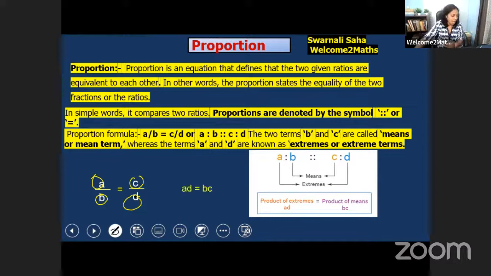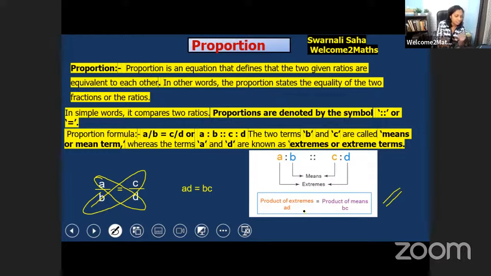In ratio and proportion, if A by B is equal to C by D, then A into D is equal to B into C. Product of extremes is equal to product of means. That is important.